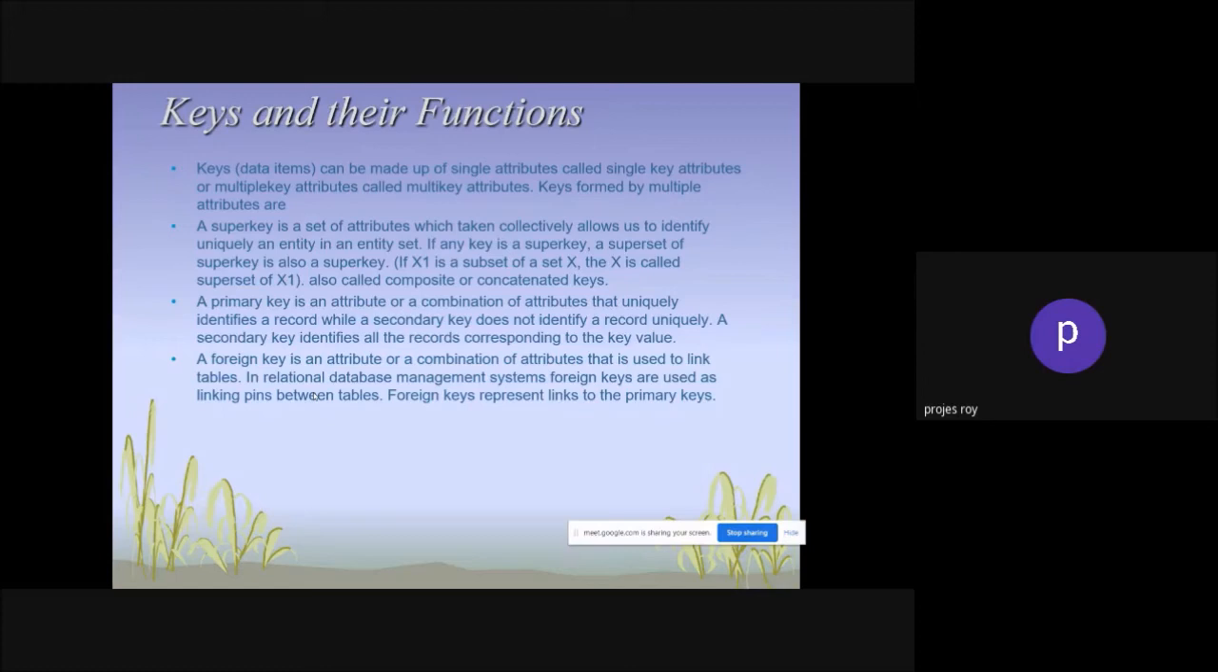Now, foreign key. When we are using one primary key in a different table, then it's usually called a foreign key. Why is it a foreign key? That foreign key is representing the other table. That's why it's called foreign key.